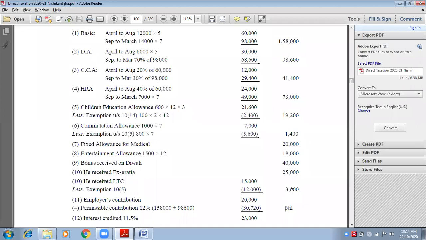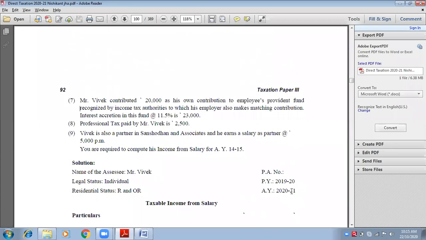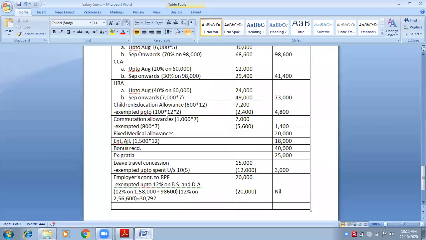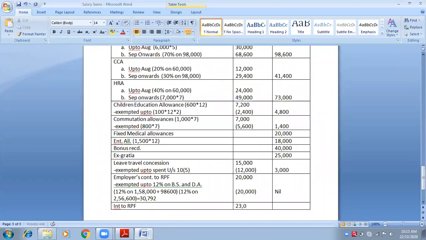Okay, what was the next point? Interest. How much is the interest? Interest is 11.5%. Yes, 23,000, which is equal to 11.5%. But the exemption is up to 9.5%. Do you remember? So interest to RPF account is received, how much? 23,000. So 23,000 is not taxable.